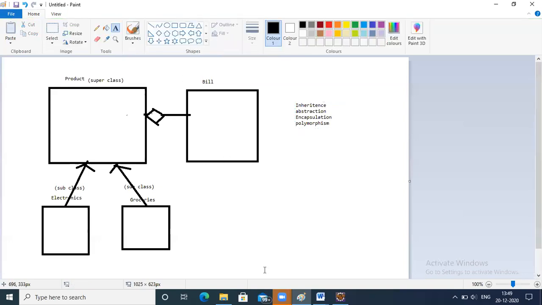Any doubts on this? The encapsulation, I got it. Inheritance, I got it.